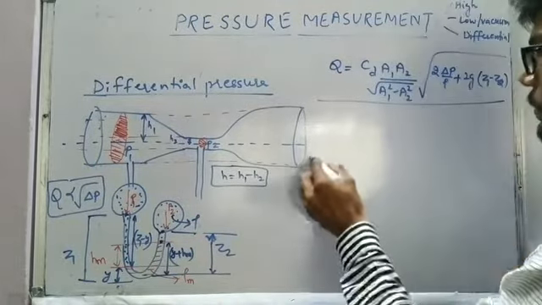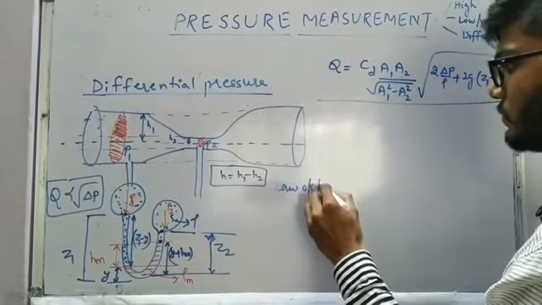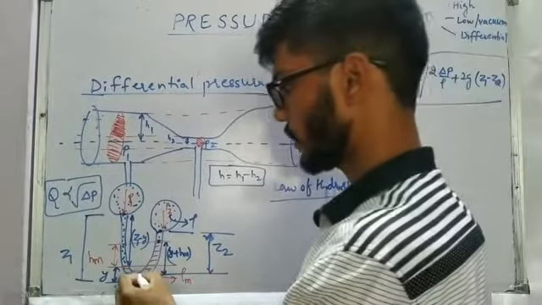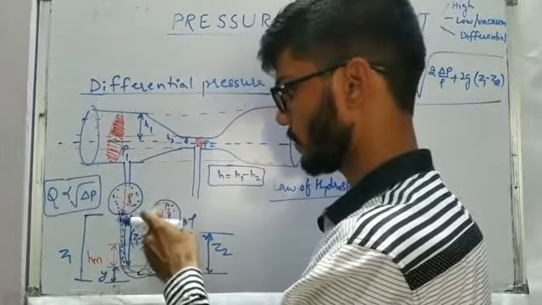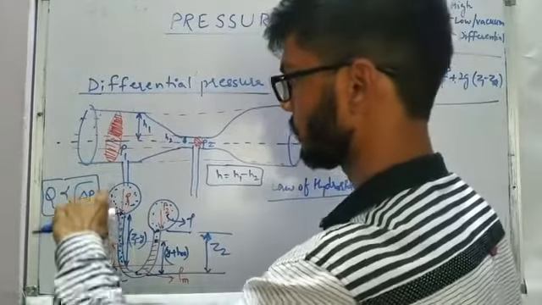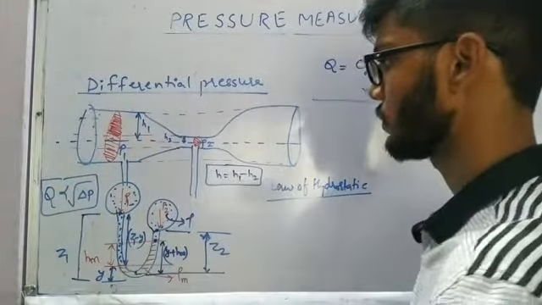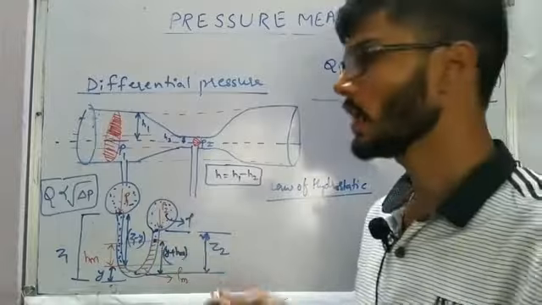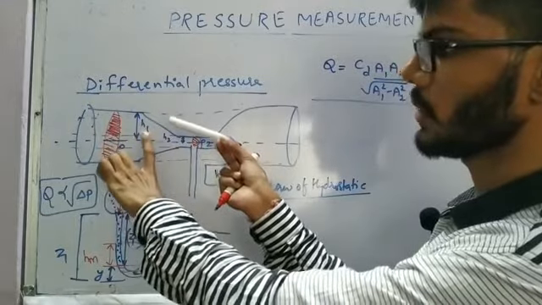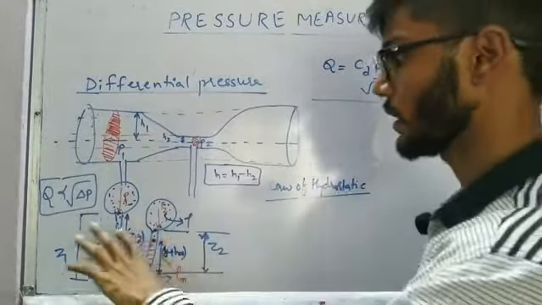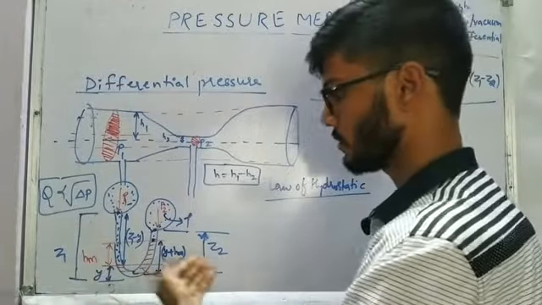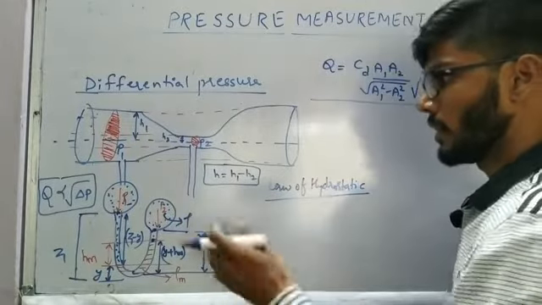So taking the help of the law of hydrostatics, the pressure at this particular point, whether we are coming from this side or from that side, is going to be the same. I am assuming the height of P1 is going to be Z1 and the height of P2 is going to be Z2. The diagram right now is a horizontal one. For example, if I take this venturimeter something like this, then Z1 is going to be the higher one and Z2 the lower one. So in the beginning itself I am not taking it as a horizontal one. I am assuming that there are different elevations of the legs of the manometer.